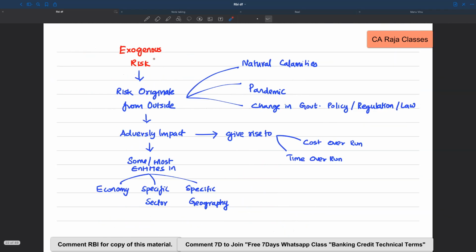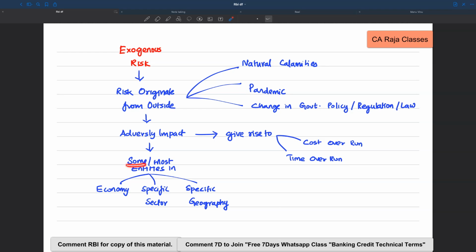So let's clarify what is exogenous risk and endogenous risk. Exogenous risk means these are all the risks that originate from outside. It may be on account of natural calamities or pandemic or change in government policy or regulation or law. These risks will adversely impact and it will give rise to project cost overrun, time overrun. So who will get affected because of exogenous risk?